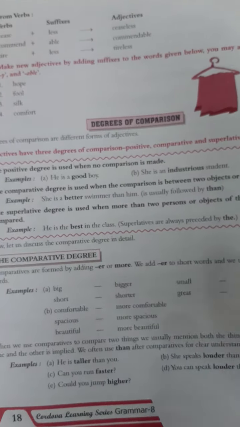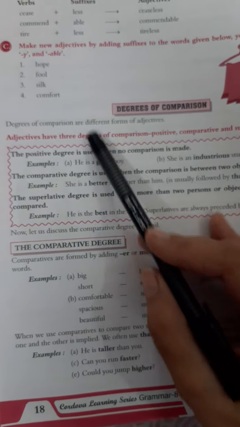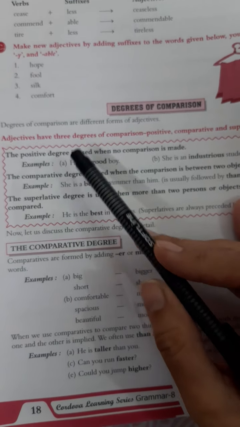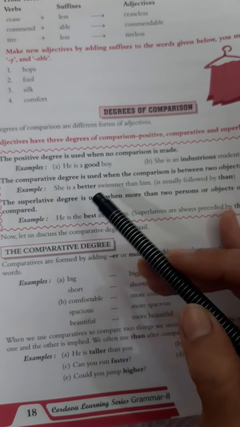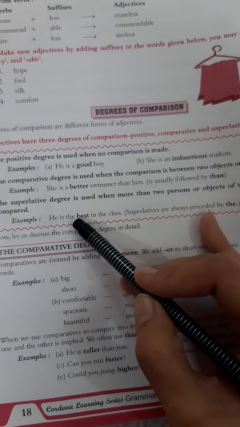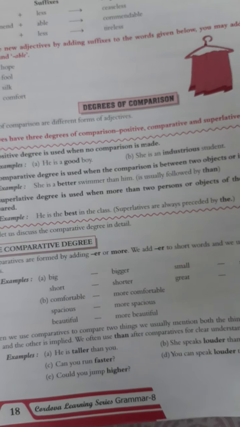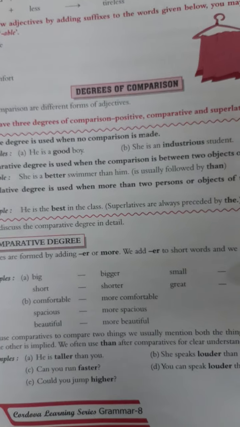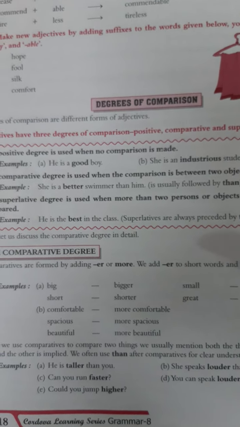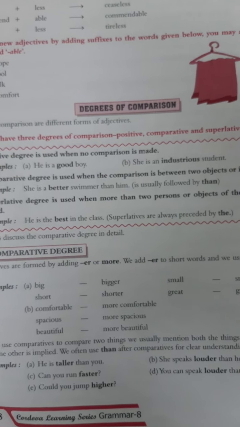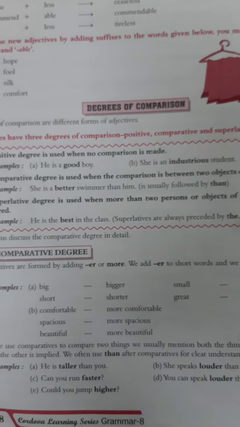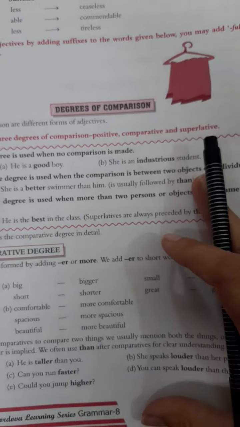So first of all, you need to learn the proper degrees of comparison. This is positive, this is comparative, then this is superlative. When we are talking about superlative, we use the with these. Then you have certain degrees also that you have to learn properly. You can search for them on the net also. So a few degrees of comparison, you need to learn them. Okay, students? And then it becomes very easy to do things.